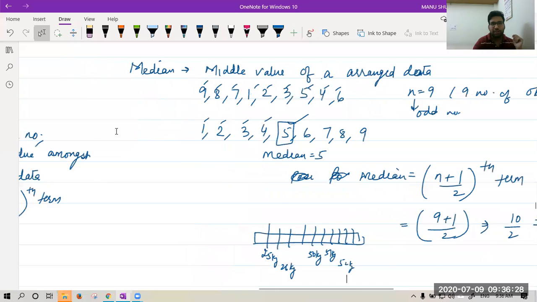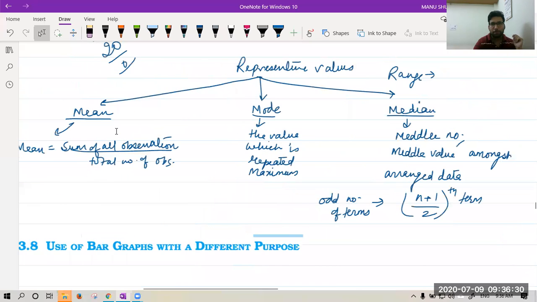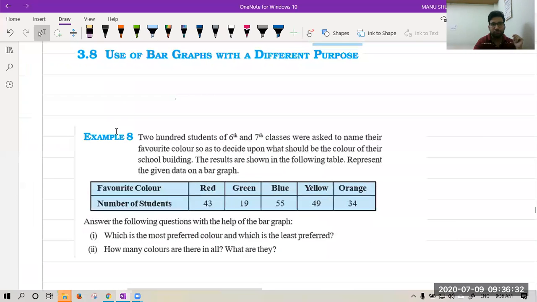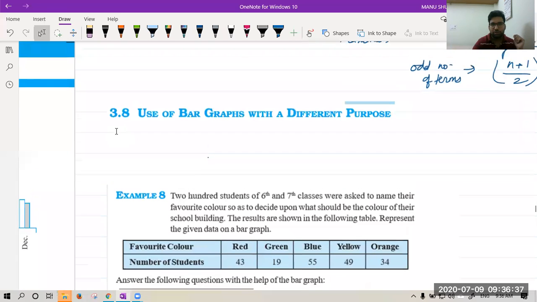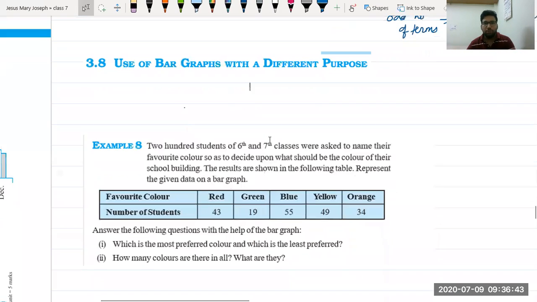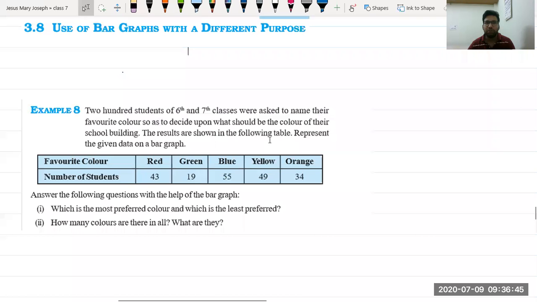Now, let's start the question. Question number 8. Sorry, first start this. F11. Now, please don't write anything in the chat box. I'm going to explain the concept. Please see, use of bar graph with different purpose. We have seen in the starting of the chapter how we use bar graph to show different values.